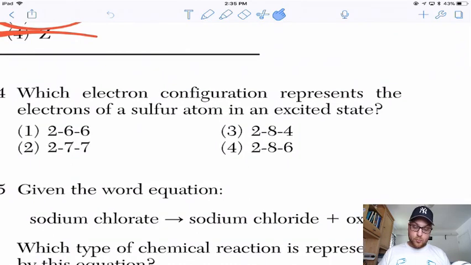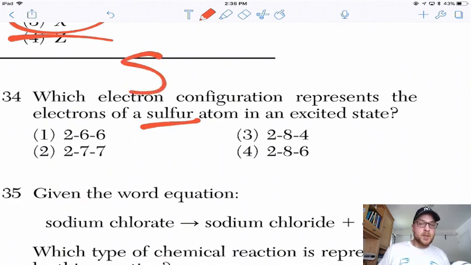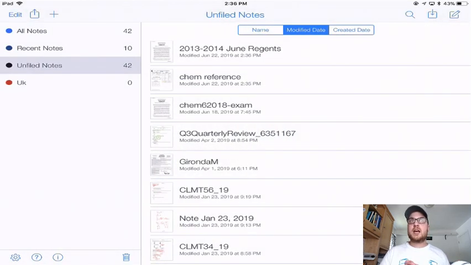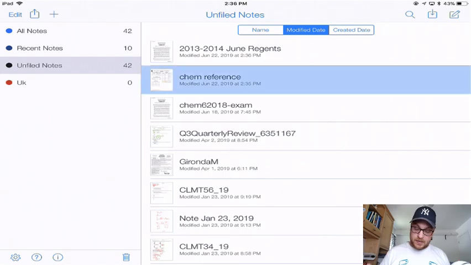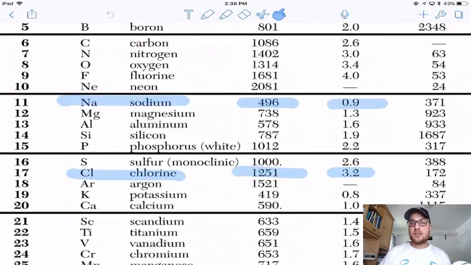All right, which electron configuration represents the electrons of a sulfur atom? Sulfur is S, in an excited state. If you don't remember what the atomic symbols are, like the names for the atomic symbols, you can also look that up on Table S. So never accidentally say sodium is S or that phosphorus or that potassium is P. You can look it up. So don't be silly.